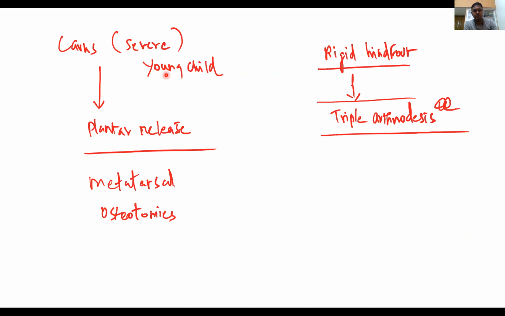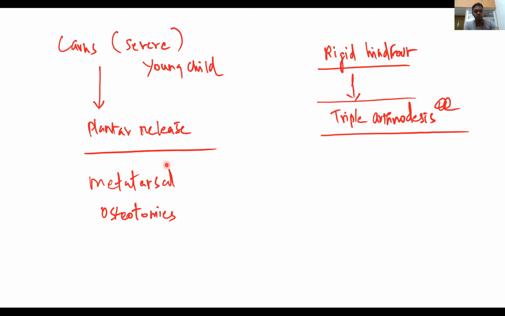In a severe cavus in a young child, you will go for plantar release with metatarsal osteotomy. I already told you that the severe varieties have both hindfoot and forefoot involvement. In the forefoot it is the first and second metatarsal, so we will go for metatarsal osteotomies also. In case of a very rigid hindfoot, you will go for triple arthrodesis. Okay, this is regarding the cavus foot.